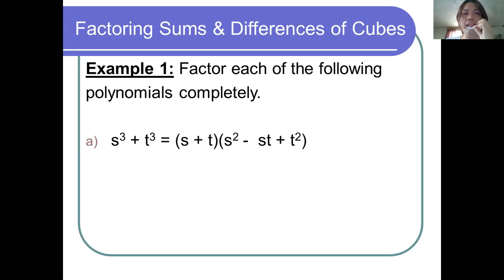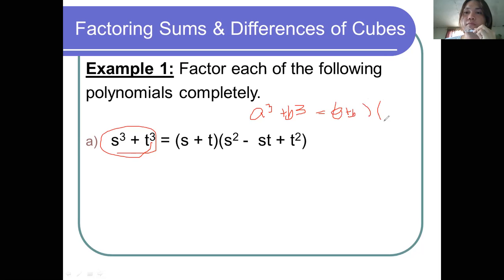So s cubed plus t cubed. How do we factor? Remember the pattern. It's the sum of two cubes, a cubed plus b cubed. That gives us a plus b, then a squared minus ab plus b squared.